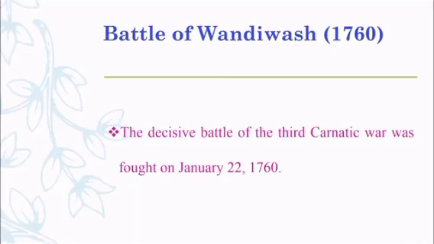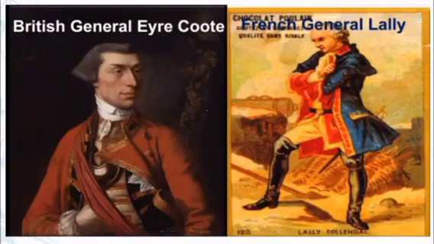The decisive battle of the Third Carnatic War was fought on January 22nd, 1760. It was between the English army under British General Coote and the French army under Count Lally.